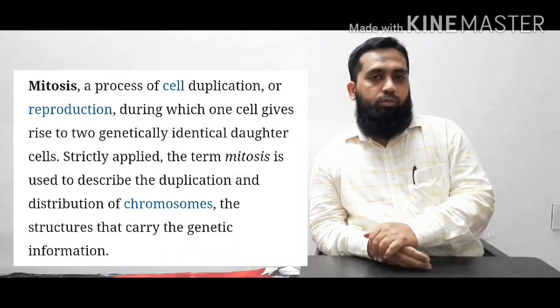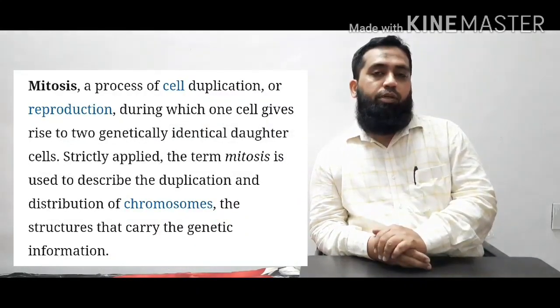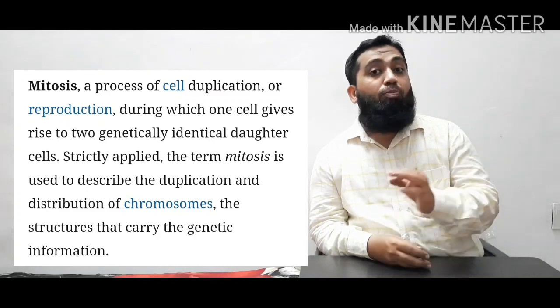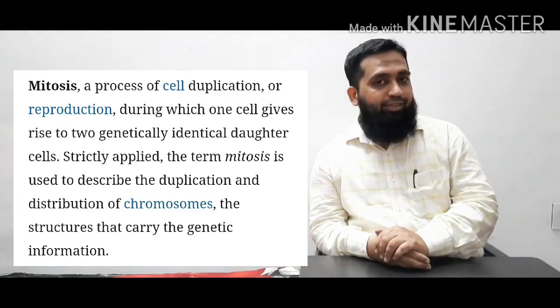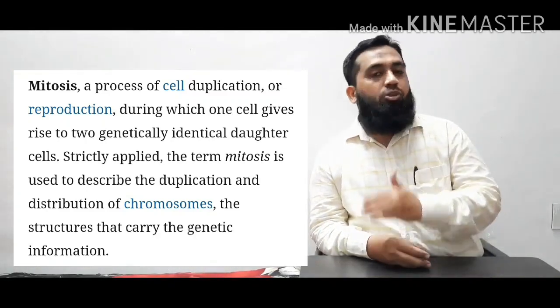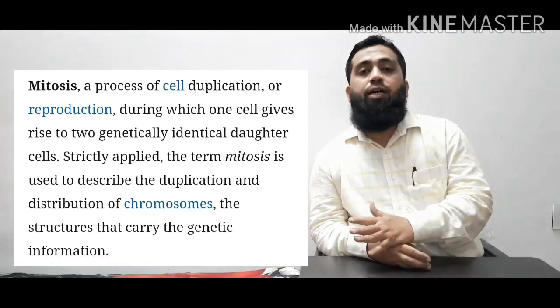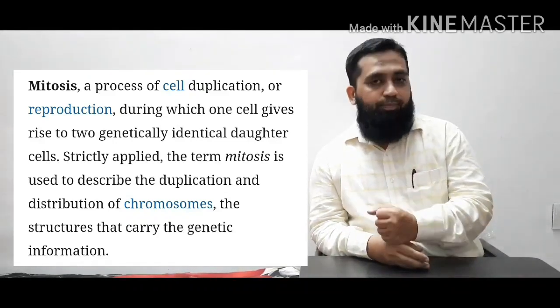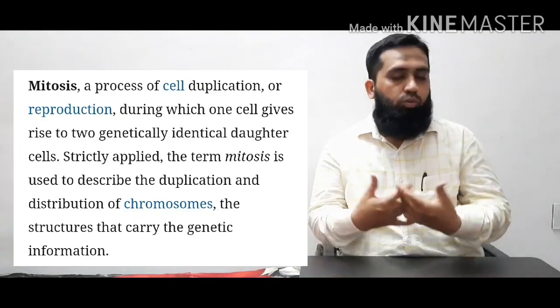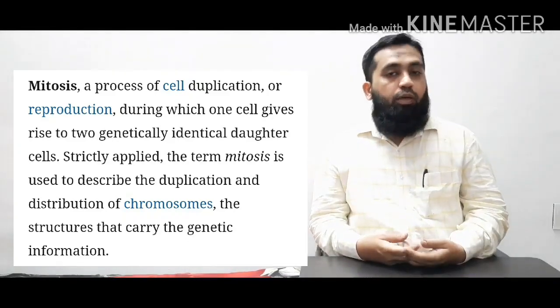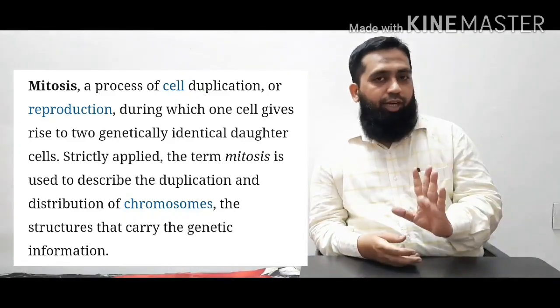Mitosis takes place in somatic cells and stem cells. Somatic cells and stem cells are the body cells which help any living organism to grow. I am just giving you an introduction about meiosis.